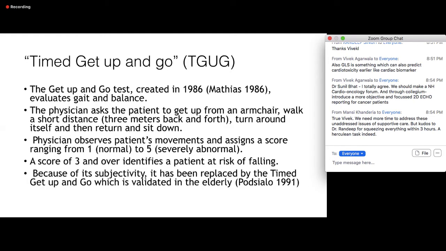Another test that we can do, which is very simple, is called Time to Get Up and Go, which we call TGUG. The Get Up and Go test was created in 1986. It basically evaluates gait and balance. The physician just asks the patient to get up from the armchair, walk a short distance of 3 meters, and come back. The physician observes the patient's movement and assigns a score from normal to severely abnormal. A score of 3 and above indicates that the patient is at risk for falling. But it is a subjective test, and it has been replaced by the Timed Get Up and Go, which was validated in the 90s.